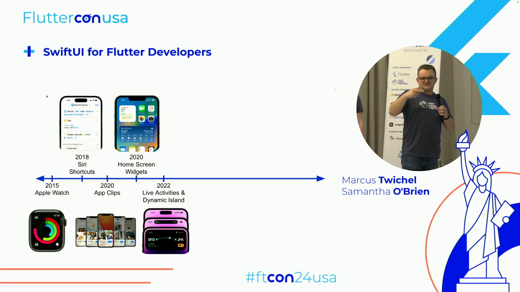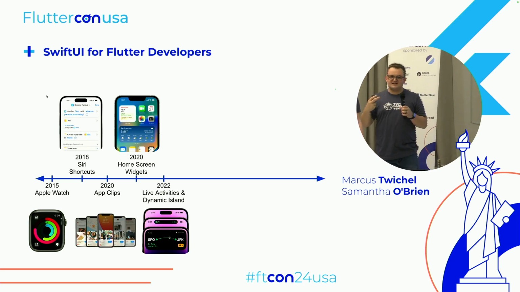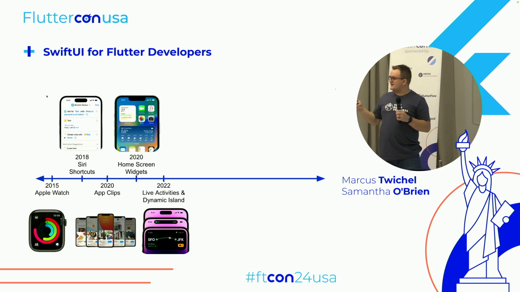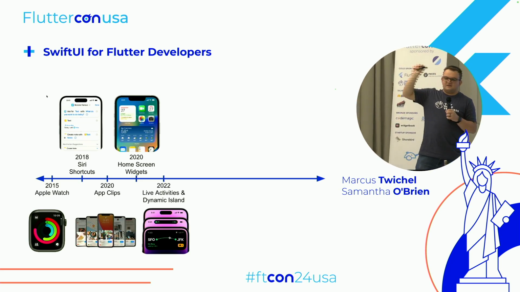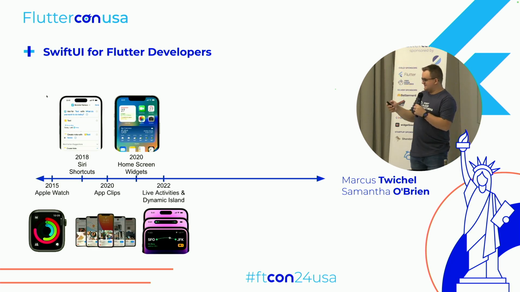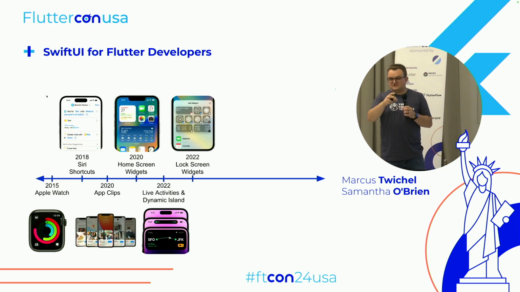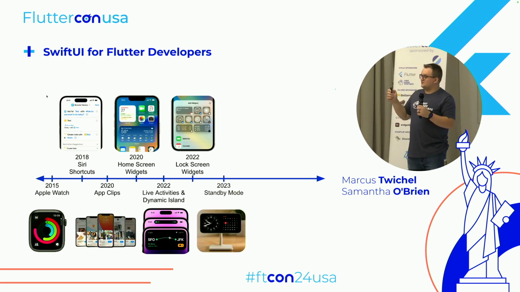2022, we got live activities in the dynamic island. So that's kind of a mix between a widget and a push notification for like a discrete event. So maybe like you place an order and it updates the status, or you're tracking like the score of a sports game. If you have that little notch at the top, they call it the dynamic island now, the cutout. So it can update with information passively. Also in 2022, we got lock screen widgets. Just brought widgets to a new place, and you don't even have to unlock your phone to see information from your app. 2023, we also got standby mode, where when your phone is charging and horizontal, your widgets and live activities and stuff can kind of be presented in this nightstand kind of interface.